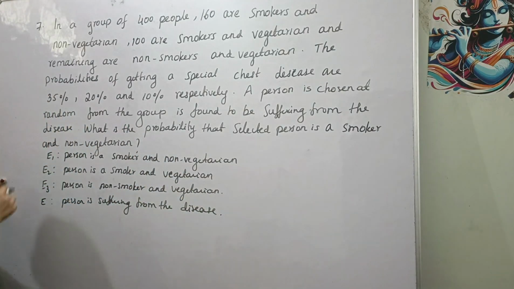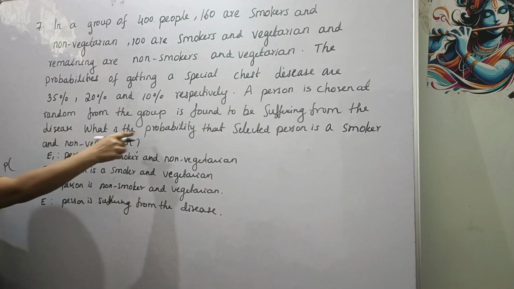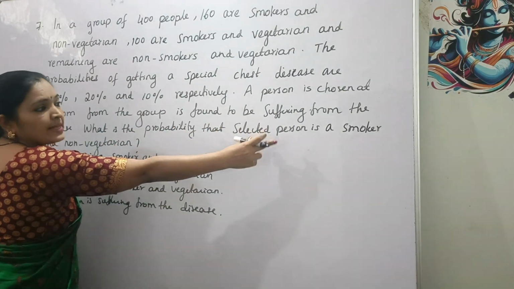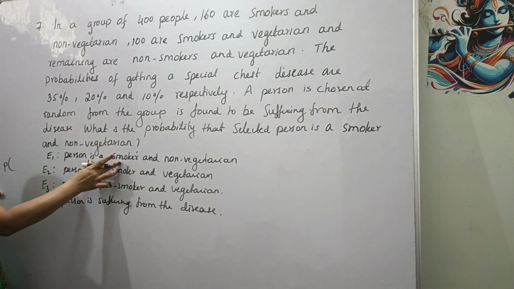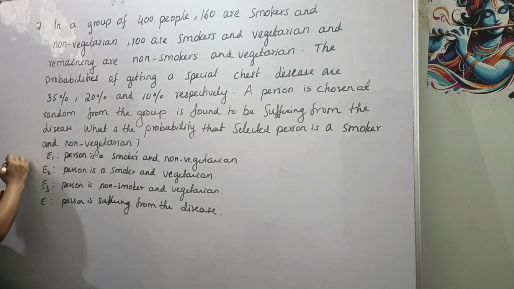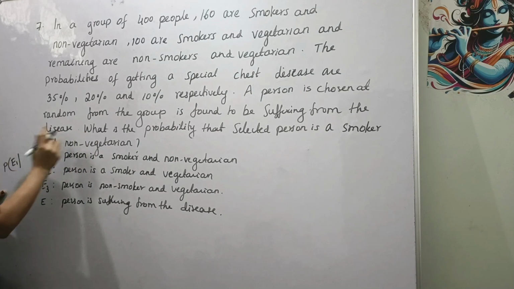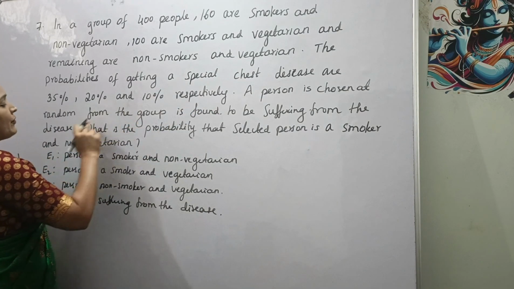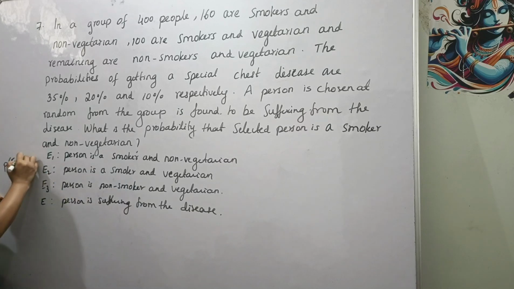Now what we have to find is the probability of E1 given E, applying Bayes theorem.